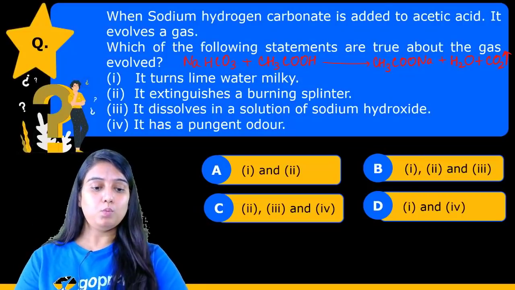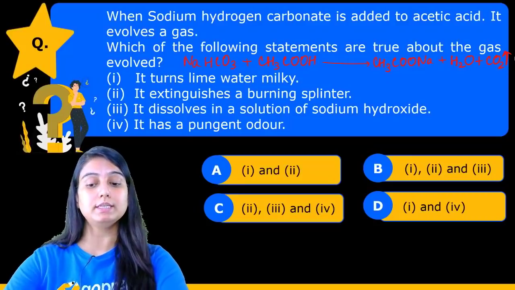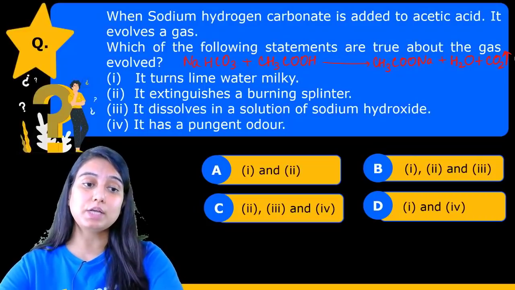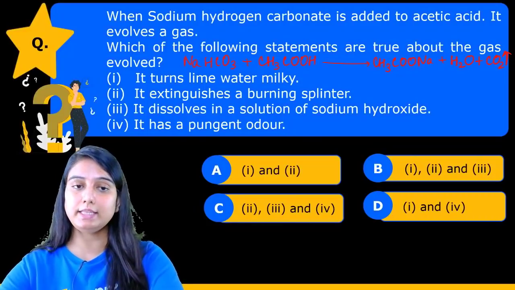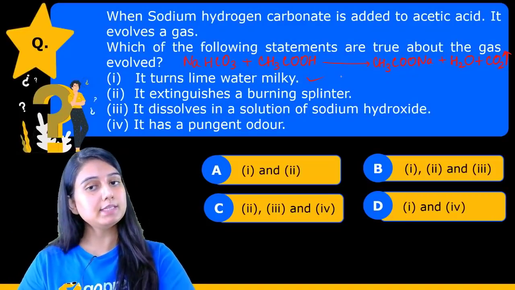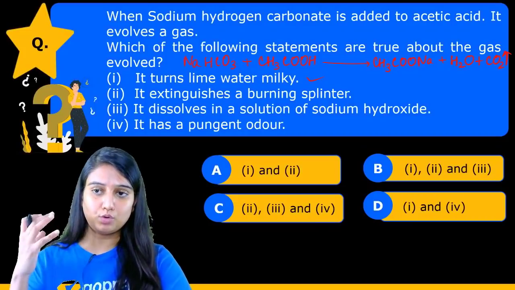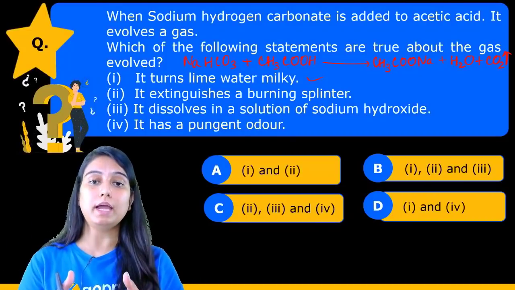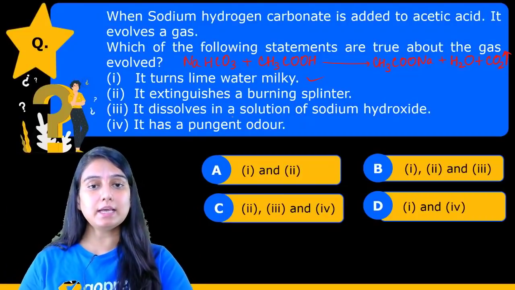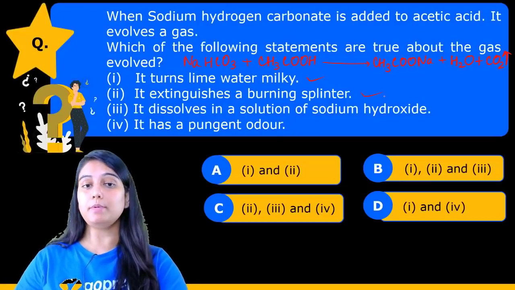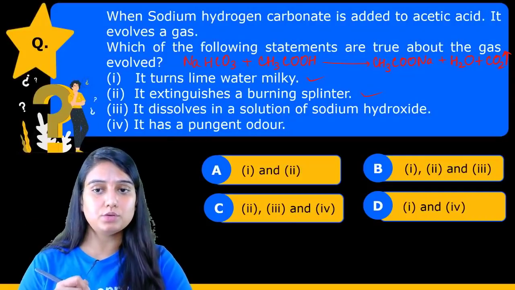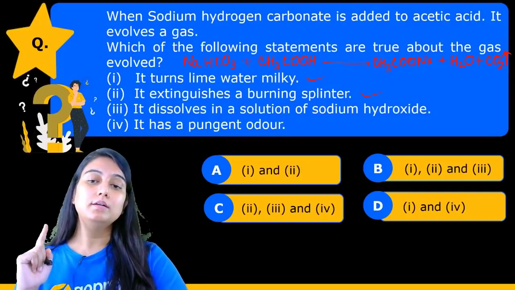Now which statement is true about this gas evolution? The very first is it turns lime water milky. Yes dear students, this is correct. When you pass carbon dioxide through lime water, it will turn it milky. Next, it will extinguish a burning splinter. Absolutely right, carbon dioxide will extinguish a burning splinter. So the second one is also correct.